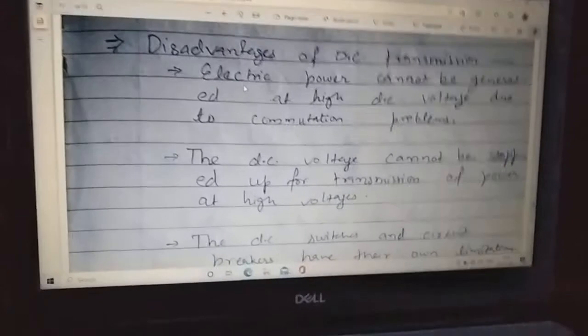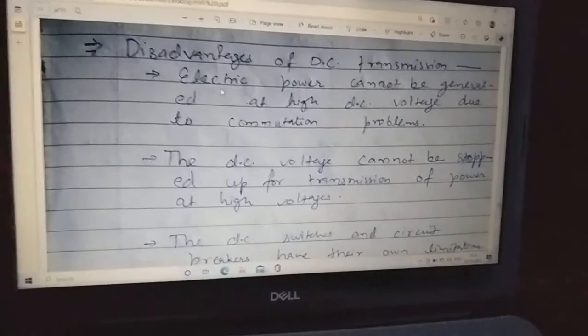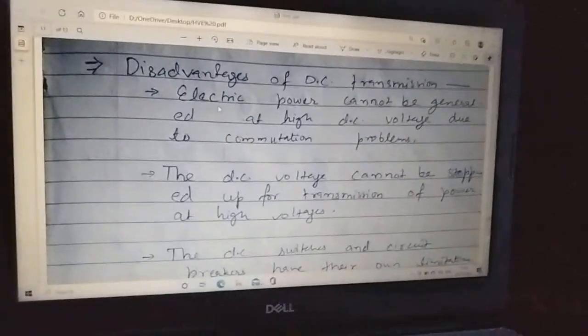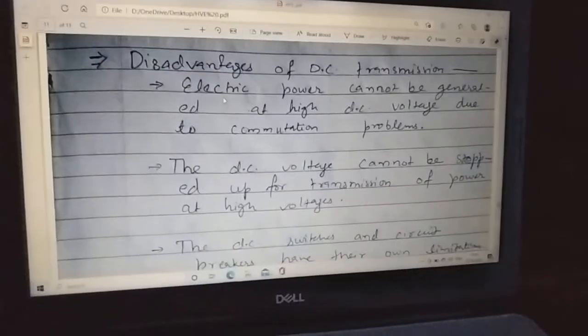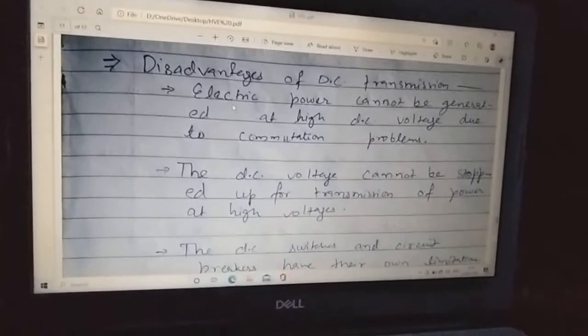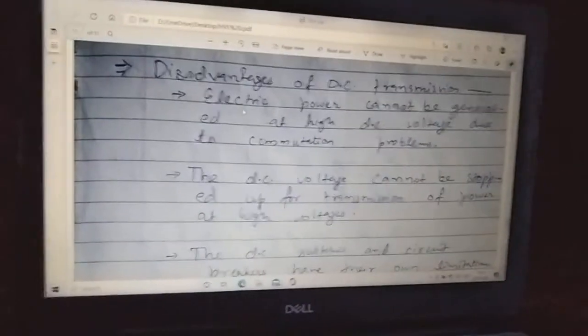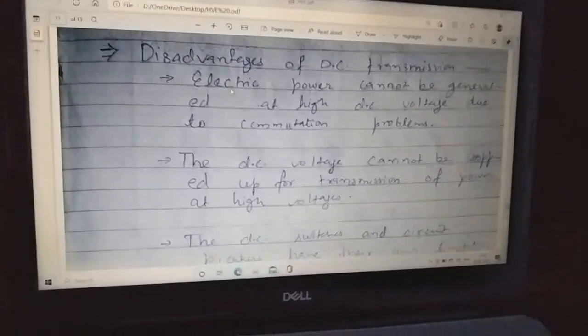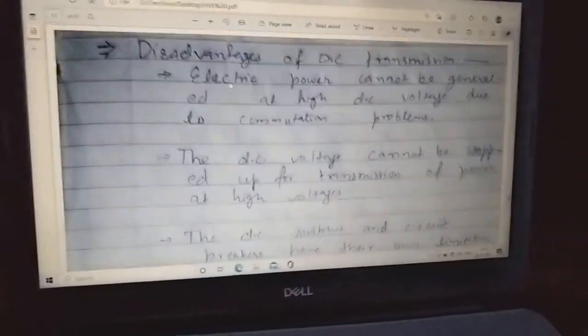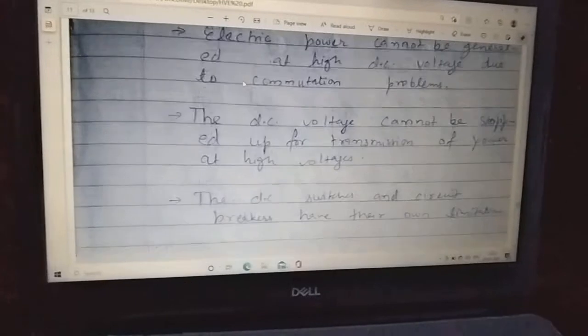If we produce HVAC, then we can reduce that AC with a step down transformer, but it is not possible in the case of DC to generate a high voltage.